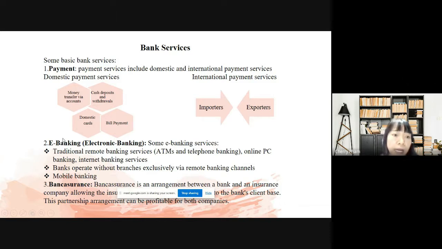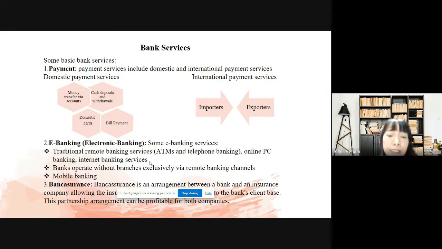Another kind of bank service is e-banking, electronic banking. E-banking services include traditional remote banking services, as I said before, ATM and telephone banking, or online PC banking and internet banking services. I think that nowadays we are almost familiar with this kind of banking service.